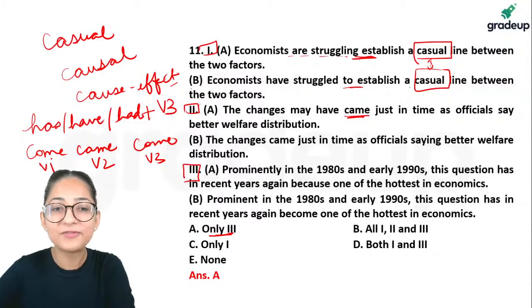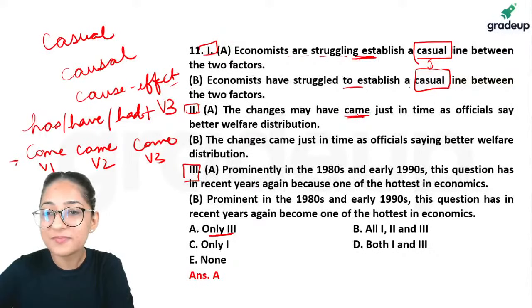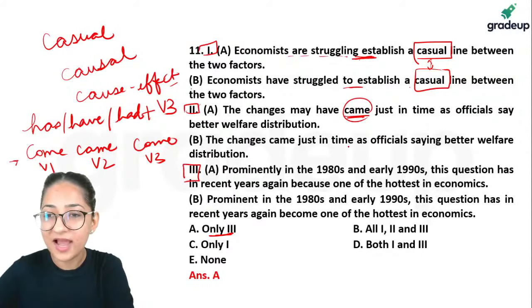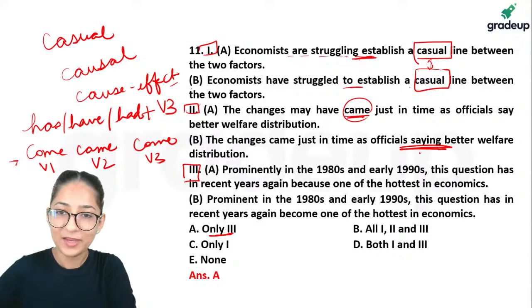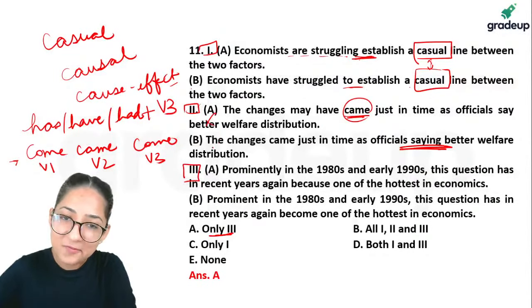So the first and third forms of the verb, in this particular context, stay the same. So changes may have come. You can't say changes may have came, right? The changes came just in time as officials saw better. So the second one is also distorted. You can't say changes came just in time as officials saw better welfare distribution, right? So both of them are problematic.